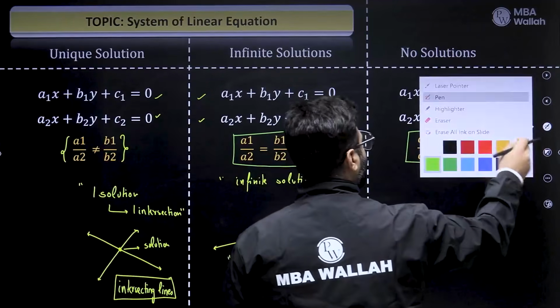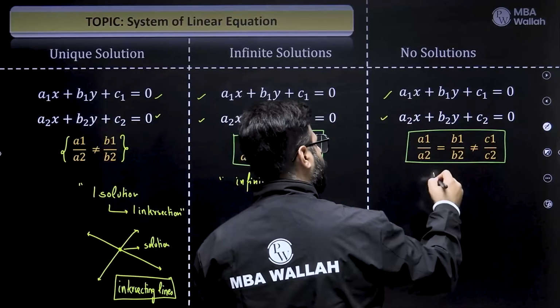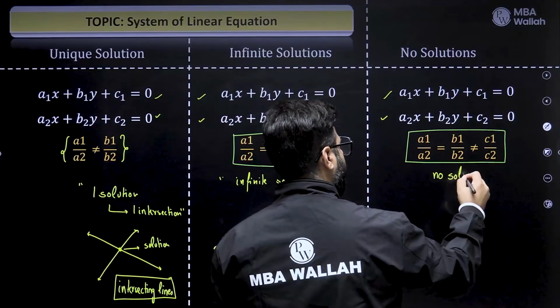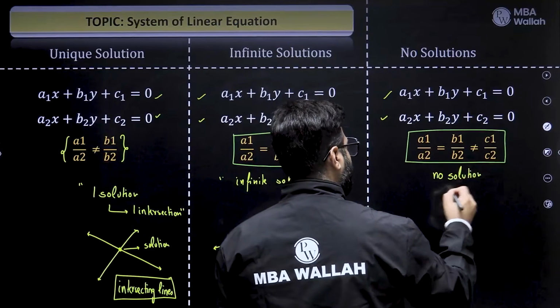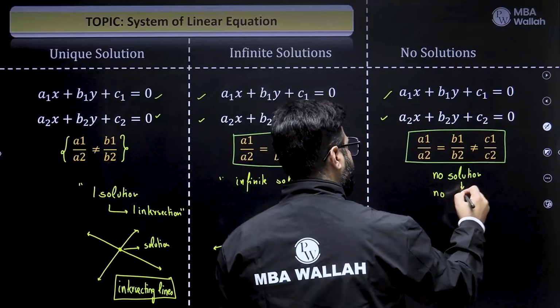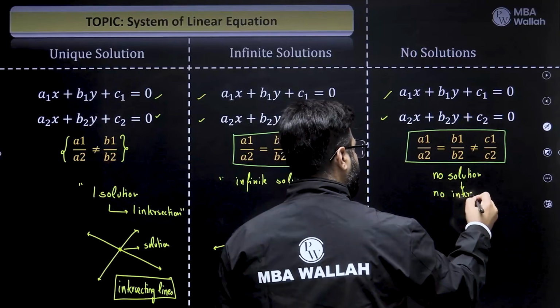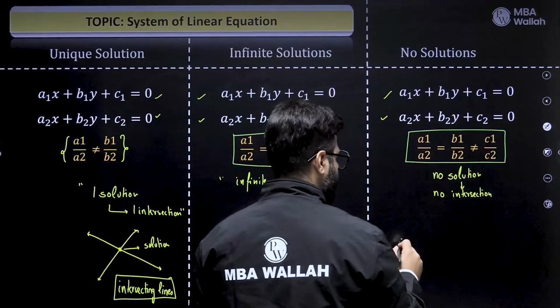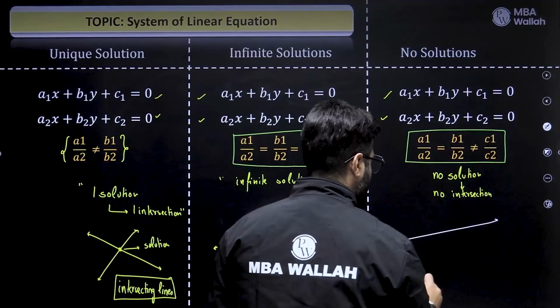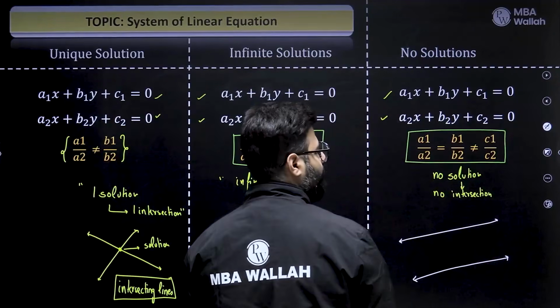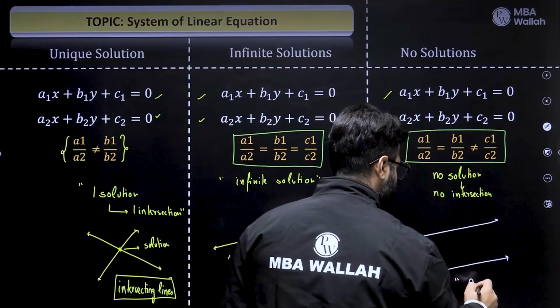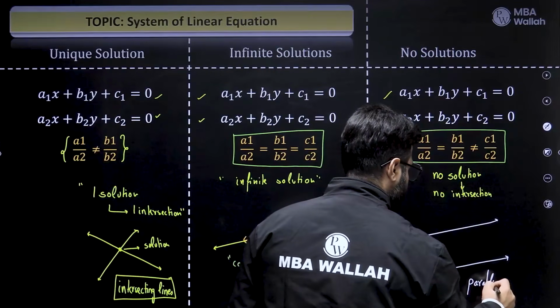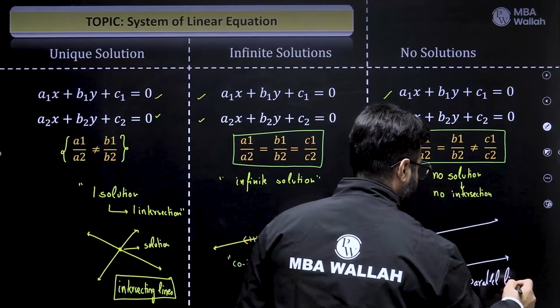How can two lines have no solution? And by no solution, now you know, means no intersection. Think, how can two lines have no intersection? If they are parallel. So this is also a condition of parallel lines. Next page we have a question.